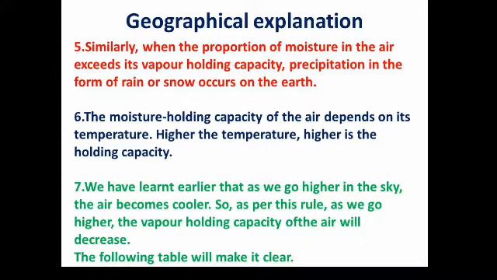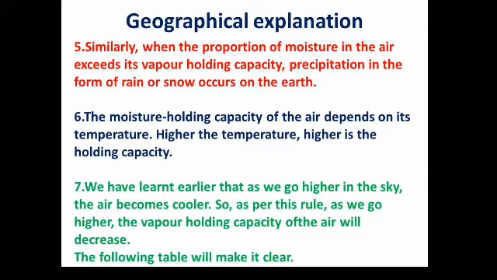Everything depends on the temperature. According to the altitude or height, the water holding capacity decreases. At ground level or the surface level, in coastal regions, the water holding capacity increases. This means temperature is the most important factor affecting moisture as well as the formation of humidity, and we'll go to that chart. Through that chart we'll come to know that.